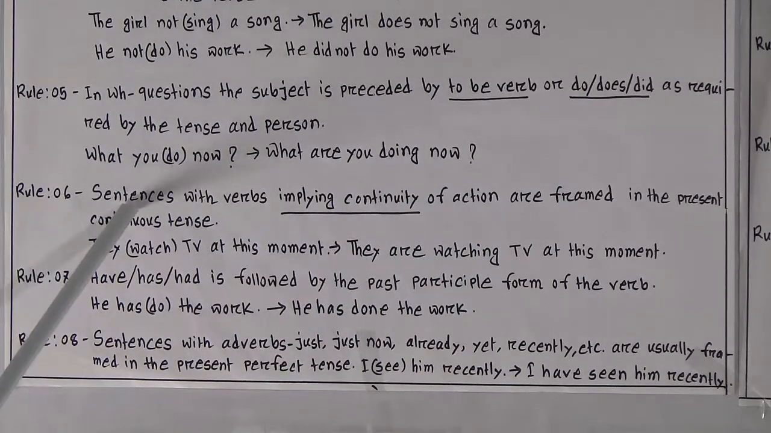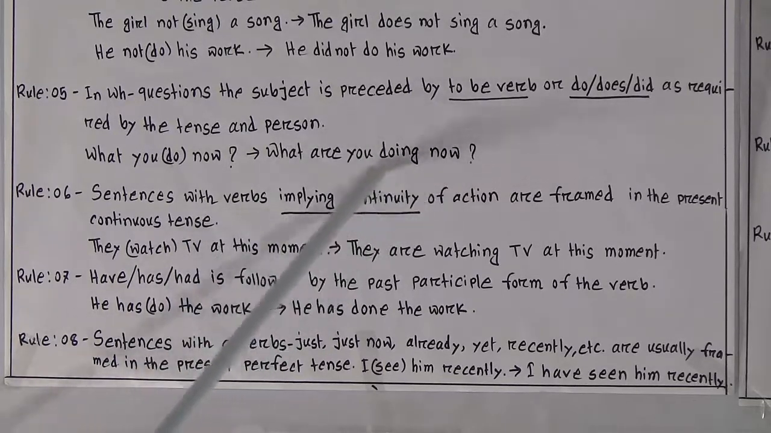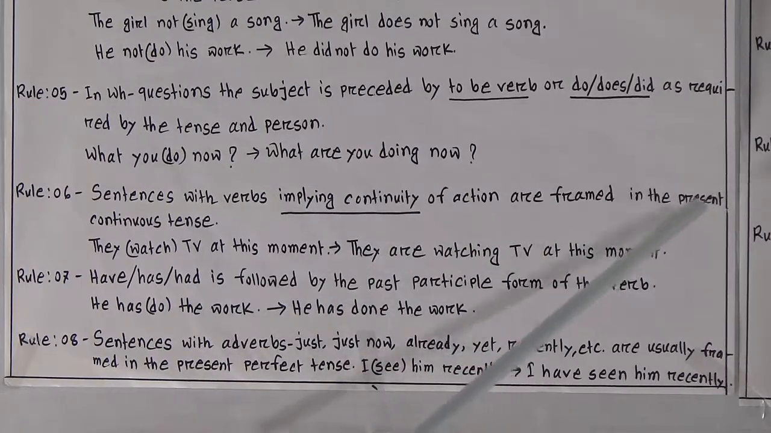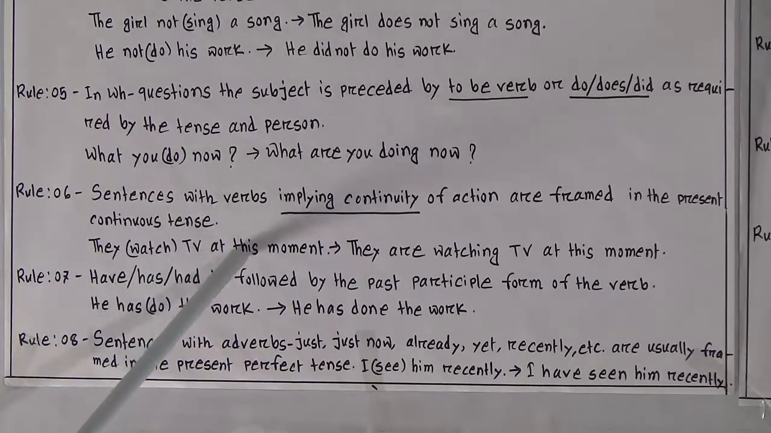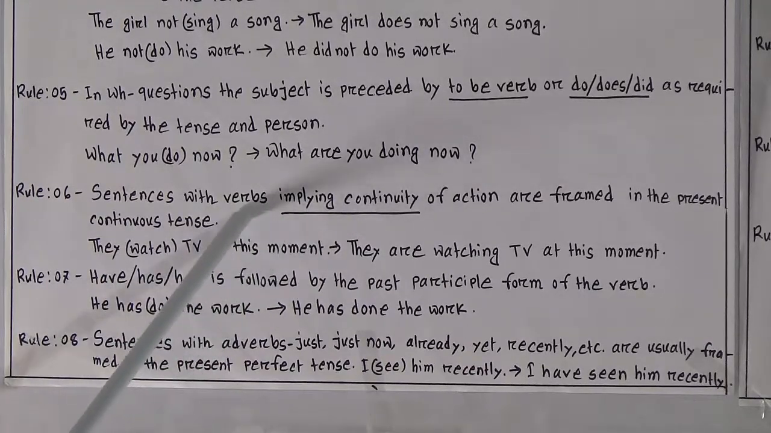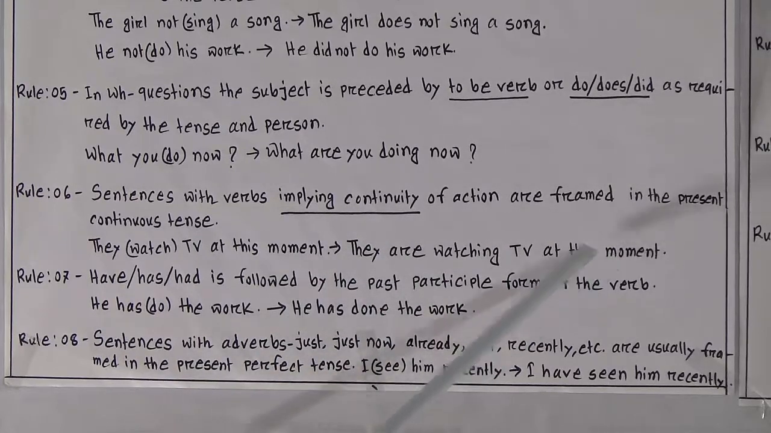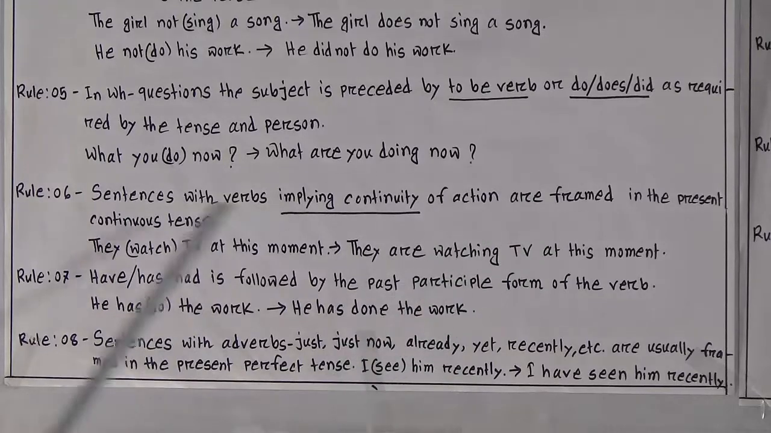Rule number 6. Sentences with verbs implying continuity or continuous action are framed in the present continuous tense. They watch TV at this moment. At this moment is implying continuity. So it will be: they are watching TV at this moment. That means we will write the sentence in present continuous structure.